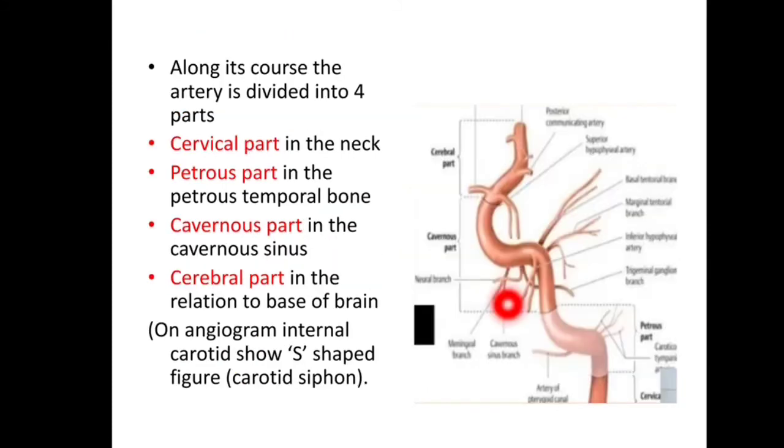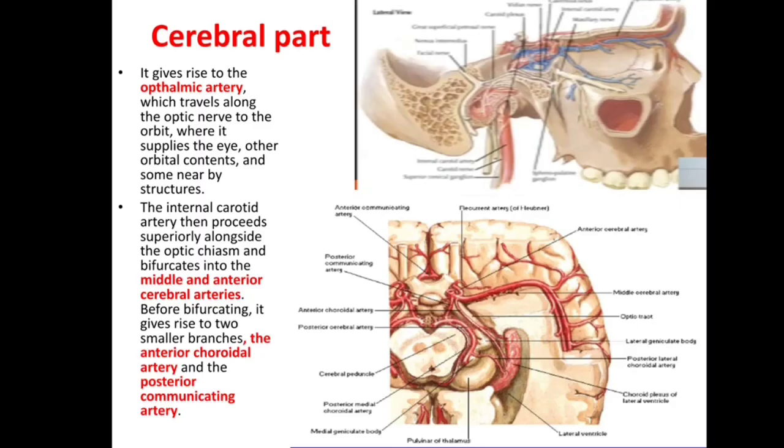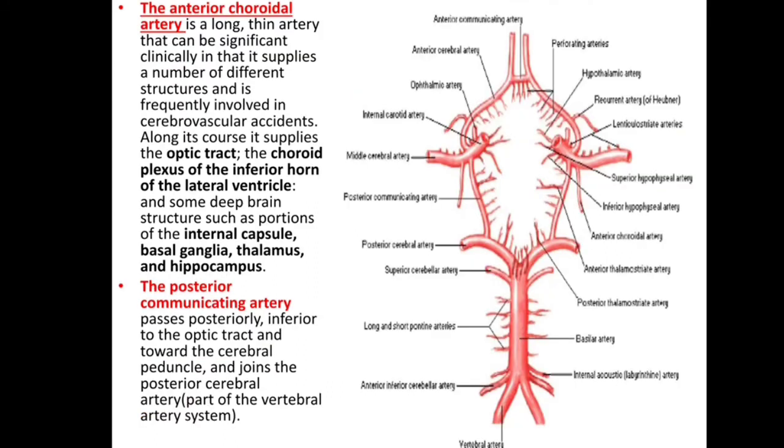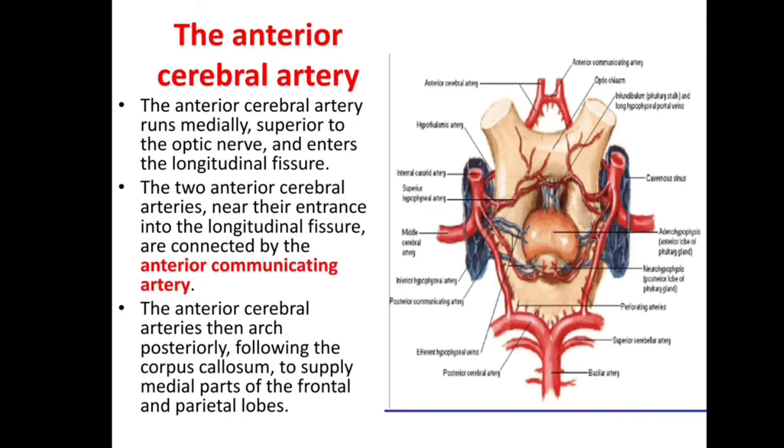Parts of internal carotid: cervical, petrous, cavernous and cerebral part. The cerebral part gives the ophthalmic artery, then the middle cerebral, the anterior cerebral, the anterior choroidal, and the posterior communicating artery. Now, some details about this anterior choroidal and this posterior communicating.